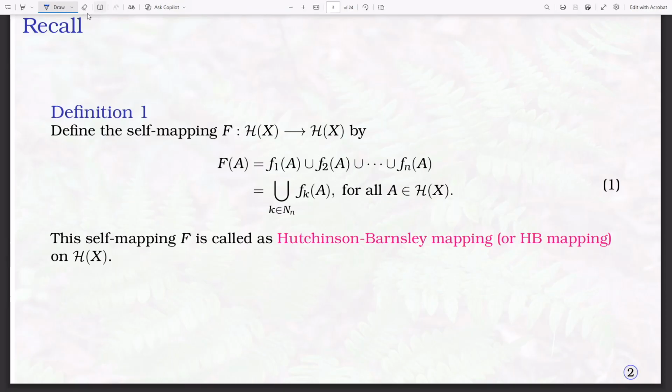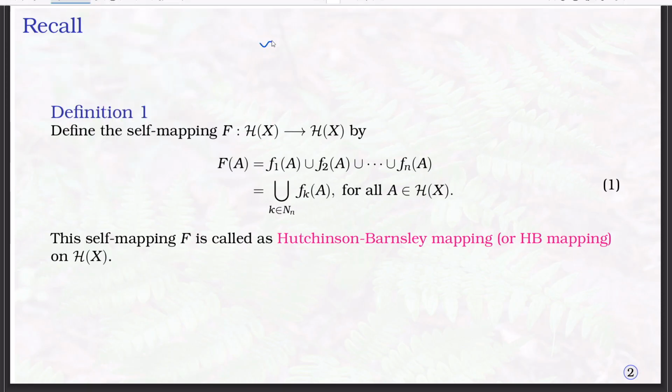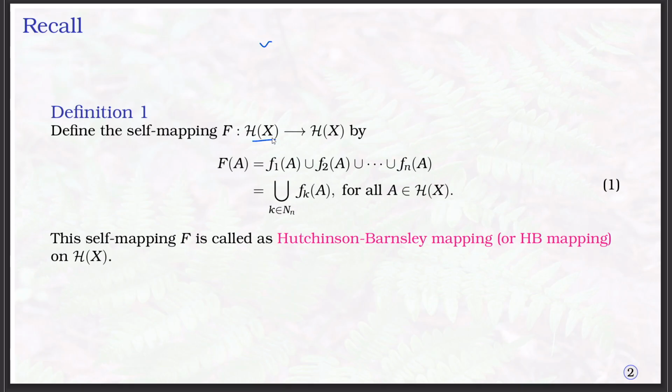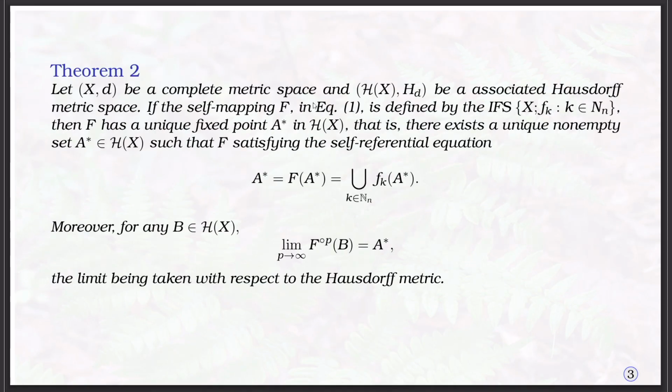Okay. In the last lectures, we have defined the Hutchinson mapping on H of X. Let me recall it. Here H of X is the hyperspace of X, where X is a complete metric space, and F is a mapping from H of X to H of X defined by taking the union of F k's, where each F k is a contraction on the complete metric space X. Now, let X comma d be a complete metric space and H of X comma H d be the associated Hausdorff metric space.